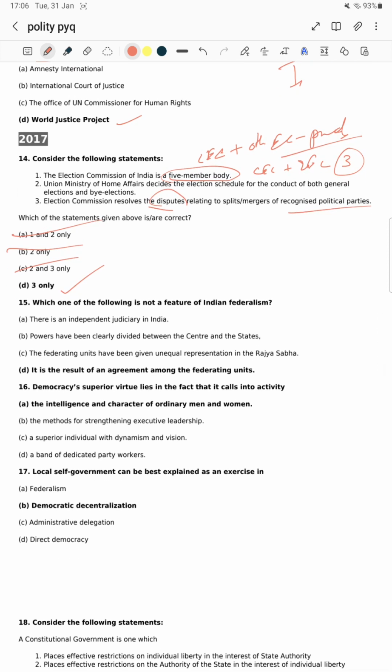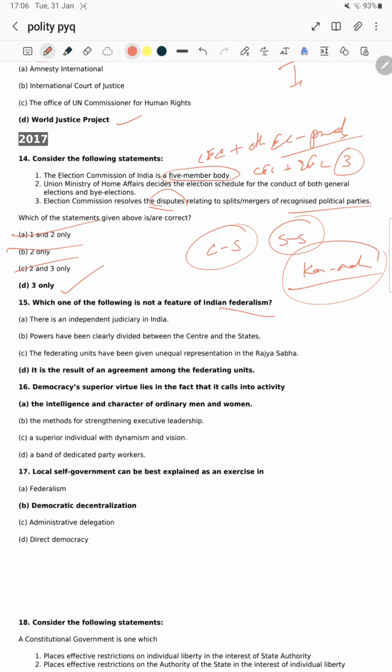Next question. Which one of the following is not a feature of Indian federalism? Sir, the federalism question. In the past 3 years we didn't see a question on federalism. This time there might be chances of questions on central-state relations, because we have seen the rise of border disputes, the Karnataka and Maharashtra border dispute. You might get a question on it.